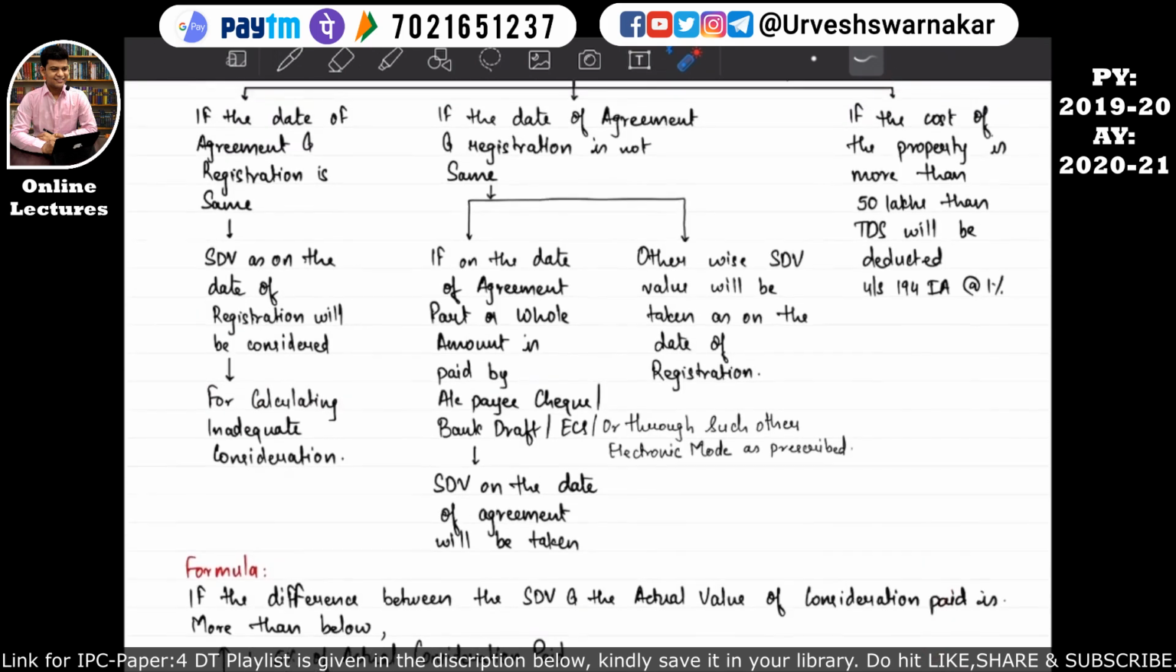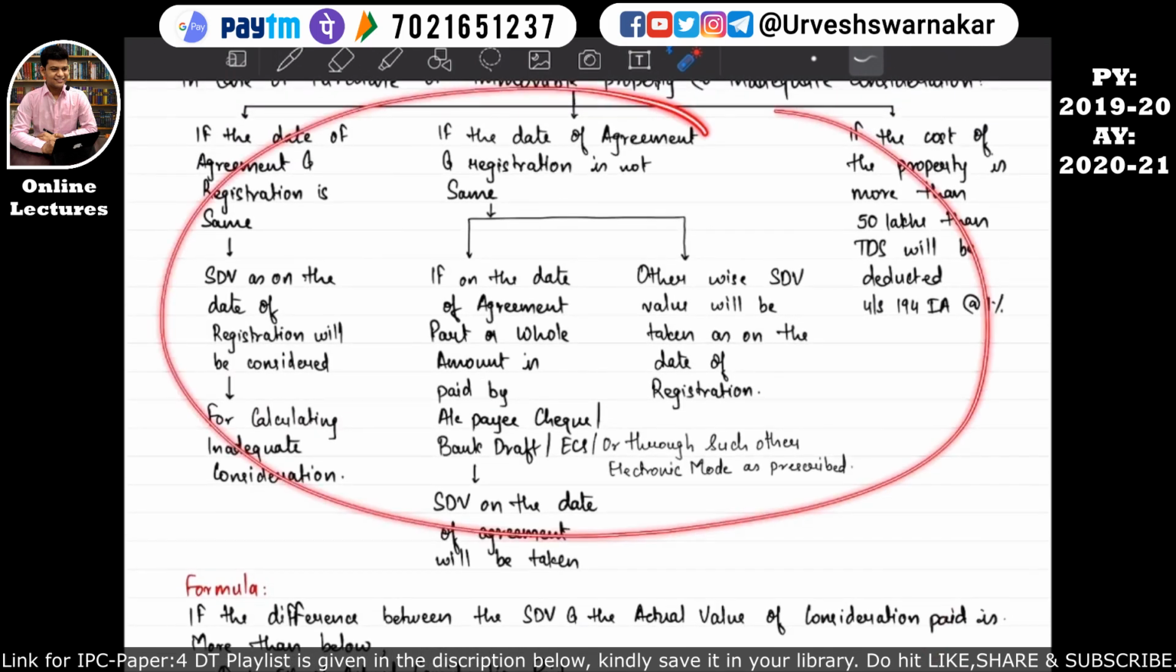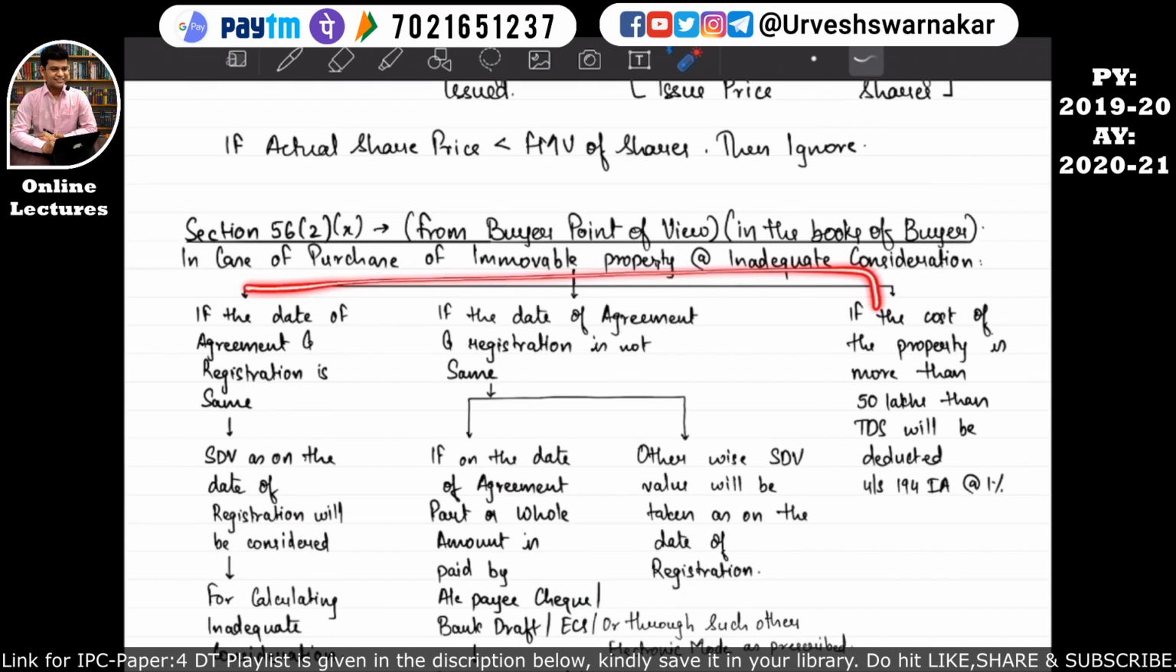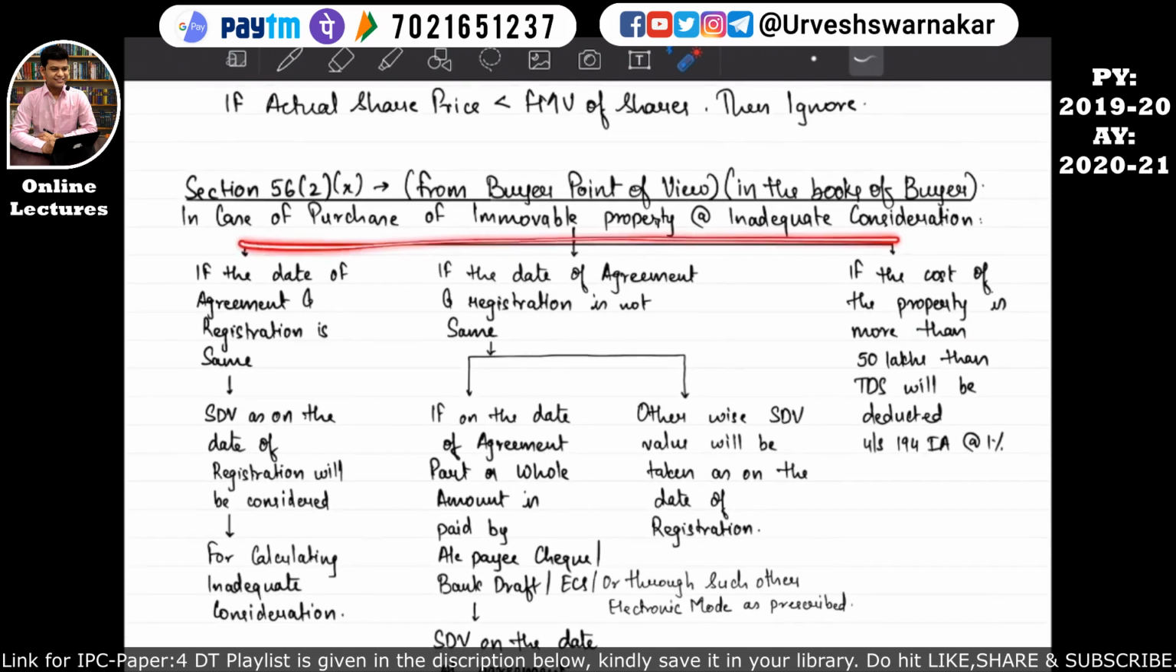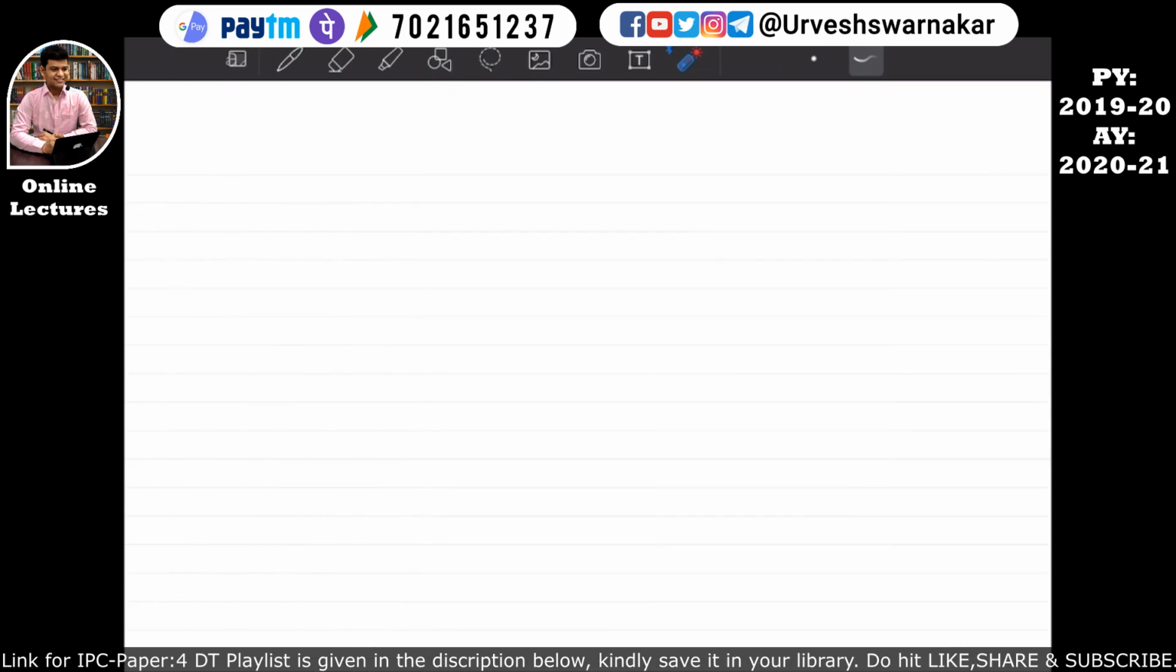Okay, so we have to understand this chart also. What is this chart? This chart helps us to find out the stamp duty value, that is, on which date the stamp duty value should be considered. So with the help of this chart we will be able to identify on which date the stamp duty value we have to consider. The first part of the chart says that if the date of the agreement and the registration is the same, then the stamp duty value as on the date of the registration will be considered for calculating inadequate consideration. So let's understand what they are trying to say.